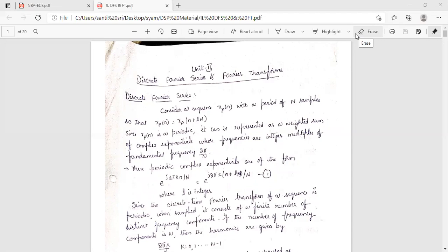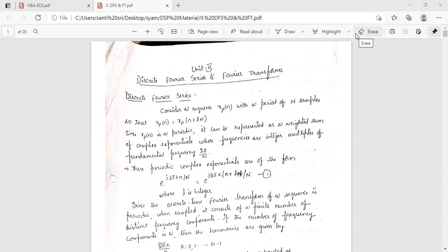period N samples, so that xp of n can be represented as xp of n plus lN, where small n is replaced, capital N. Since xp of n is a periodic signal, it can be represented as a weighted sum of complex exponentials whose frequencies are integer multiples of the fundamental frequency 2 pi by N.